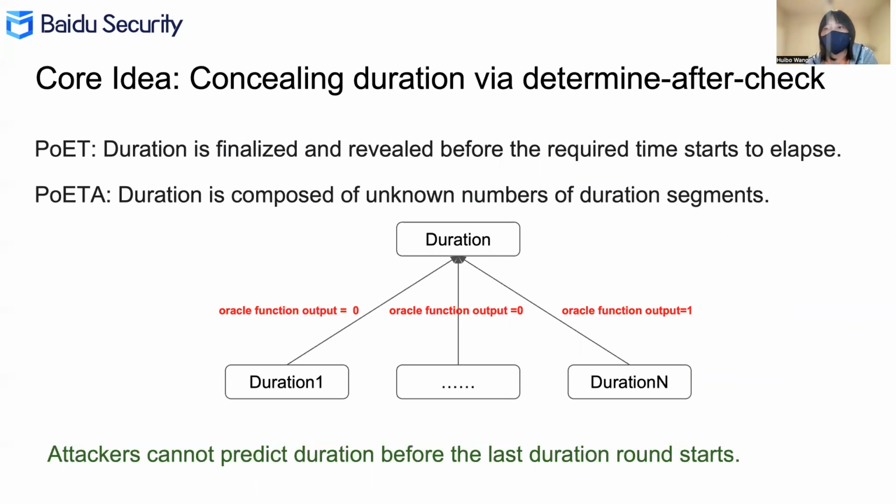We have implemented POETA and evaluated it with regard to duration distribution, performance, and security. Our evaluation results show that POETA has optimal performance with stronger security and also the identical duration distribution as POET. For more details, please check out our paper.